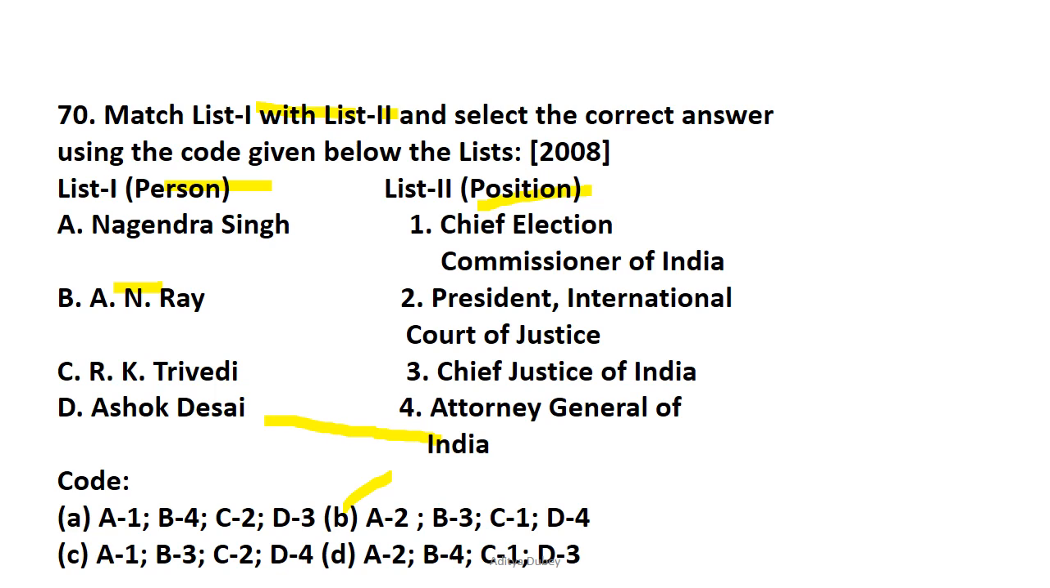Now if you are preparing for the civil services, in the year 2017, I urge you to please look through who is the Chief Election Commissioner of India in the current time, because during that time these were the persons responsible for those positions. So this is pertaining to current affairs, so you just revise who is the current Chief Election Commissioner of India, who is the President of the International Court of Justice, who is the Chief Justice of India, who is the Attorney General of India. So this is very important because they might give you this in the match the column option this year. So let's move on to question number 71.